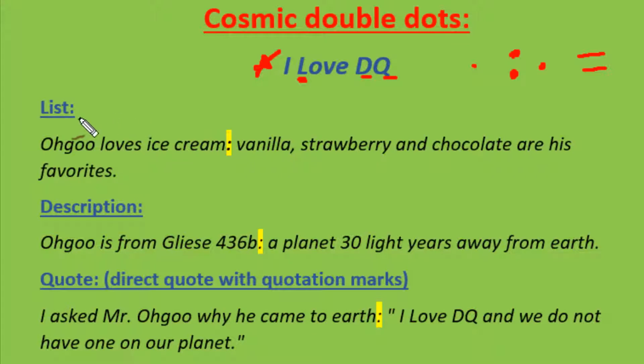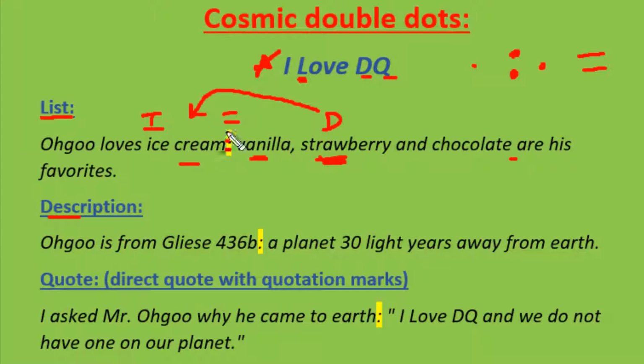L stands for list. Here is our stock sentence. Ogu loves ice cream. That's an independent clause. Then you have a dot dot, and it says vanilla, strawberry, and chocolate are his favorites. That's a dependent clause. And you'll see that ice cream equals that. It's just like an equal sign. Also, you'll see the consistency between this and abandoned boxcar, because that's the same thing as an abandoned boxcar. This is a teeny bit different, even though this is a dependent clause. This is a specific list of stuff, so it's preferential to use a dot dot.